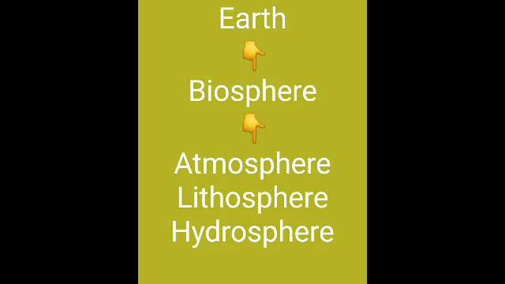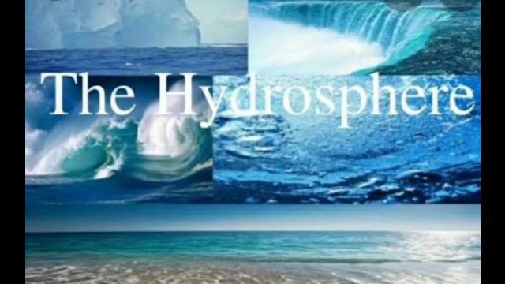So the earth consists of lithosphere, hydrosphere and atmosphere. What does this mean? The earth consists of all land, water bodies and air. So lithosphere comprises land, hydrosphere comprises water bodies and atmosphere comprises air. Clear, children? Okay, now we'll see what we mean by hydrosphere.